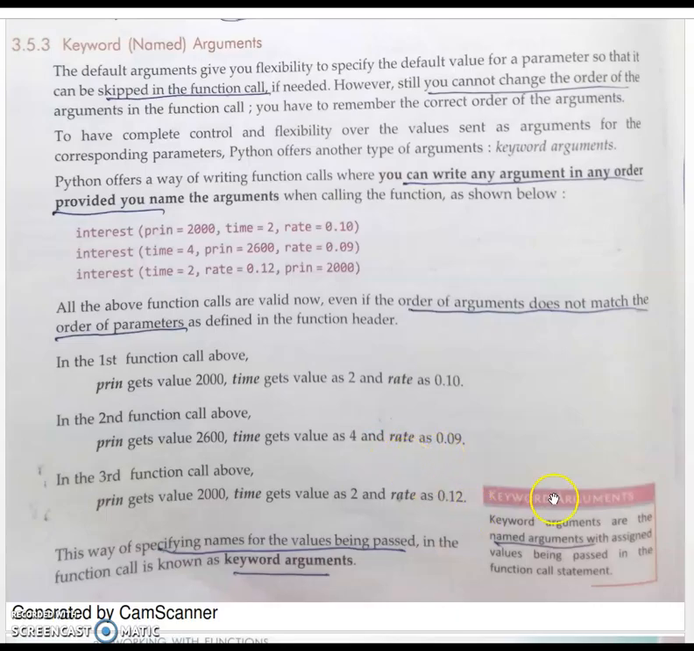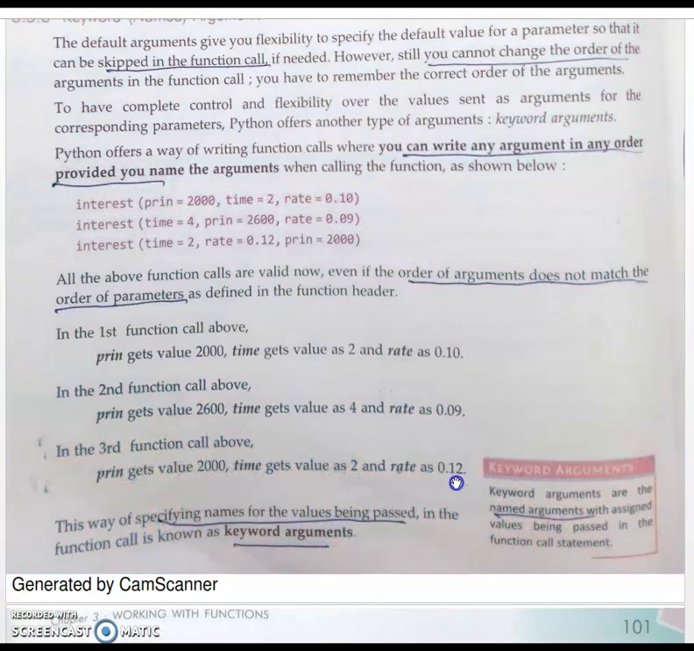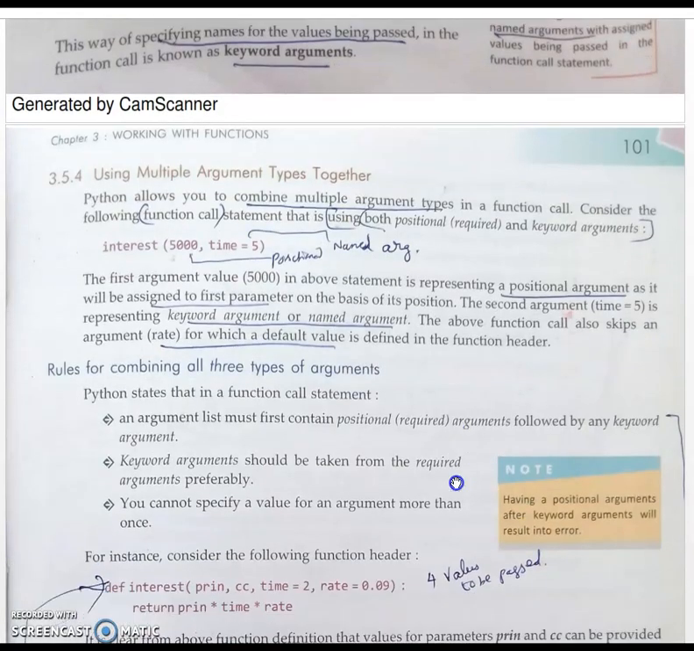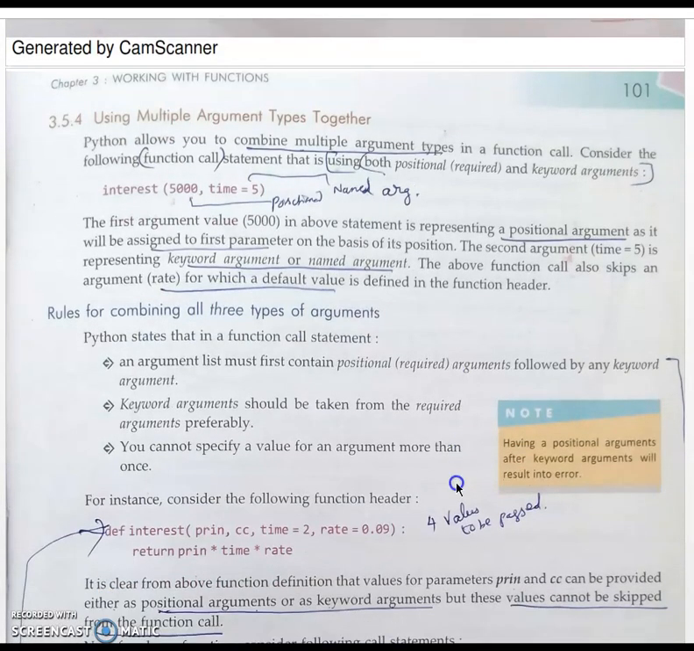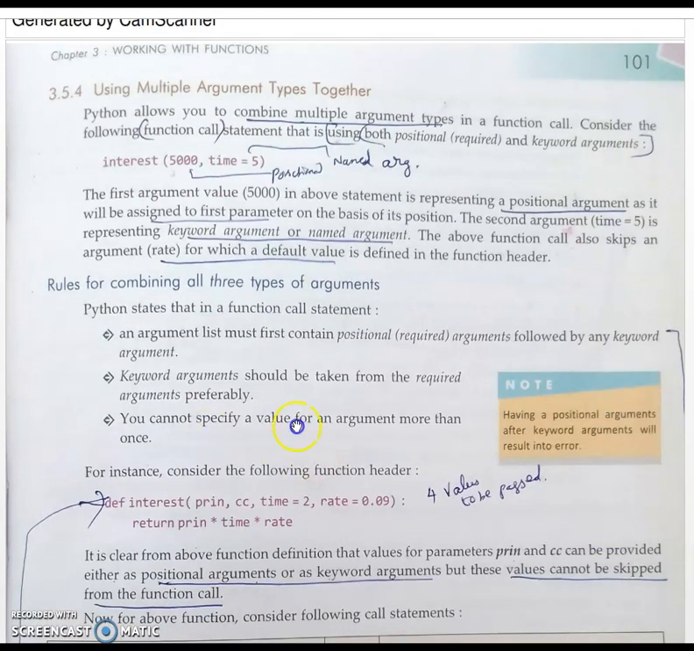It will be called. So keyword arguments are also called named arguments, with assigned values being passed to the function call statement. In this way we are specifying the name for the values. Then we can pass multiple argument types together. Python allows you to combine multiple argument types in a function call.